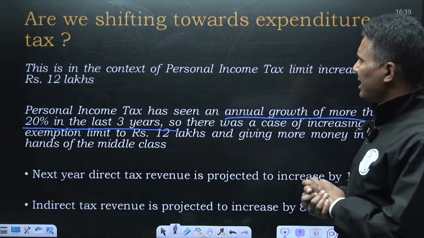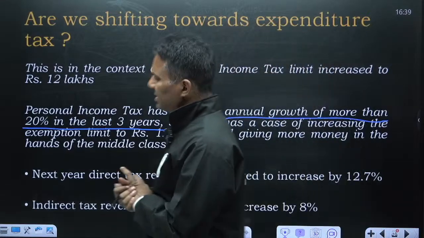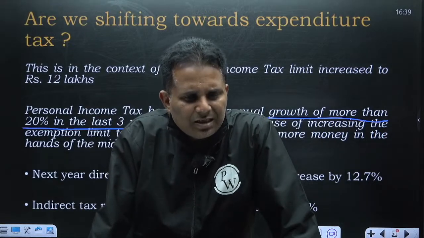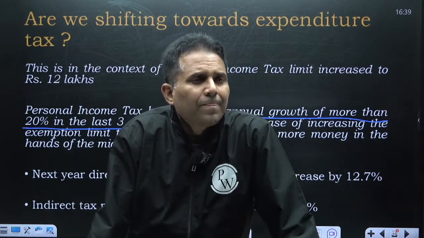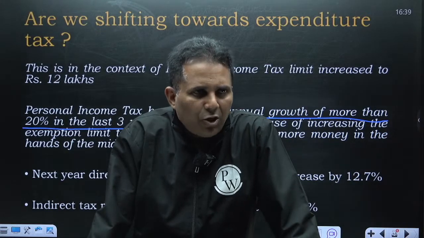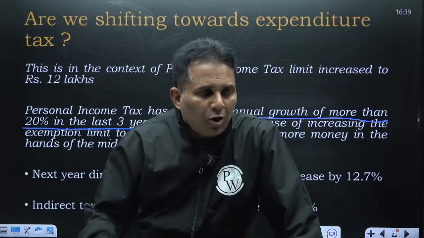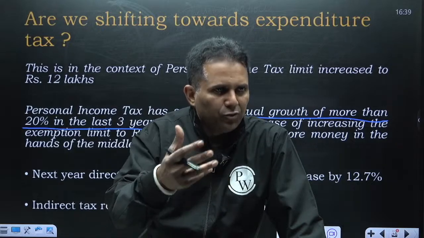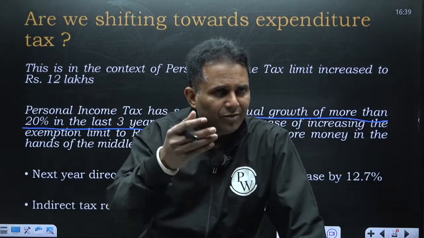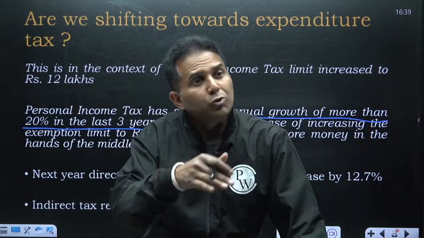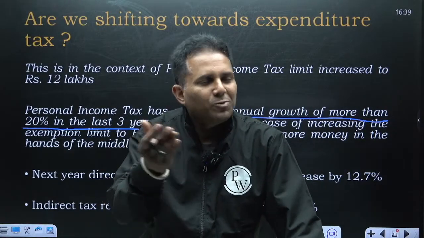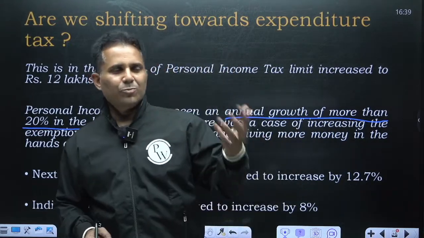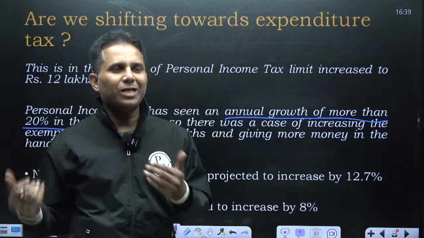Some people were concerned: are we shifting towards expenditure tax? This concern was raised in the context that the government is giving exemption on personal income tax. So now you will pay less direct tax to the government, and with the extra money which you will get because tax has been reduced, you will spend. Now when you spend, the government will collect GST from you. So relaxations in personal income tax will result in more money in the hands of the public. They will spend more, and then the government will collect more GST.